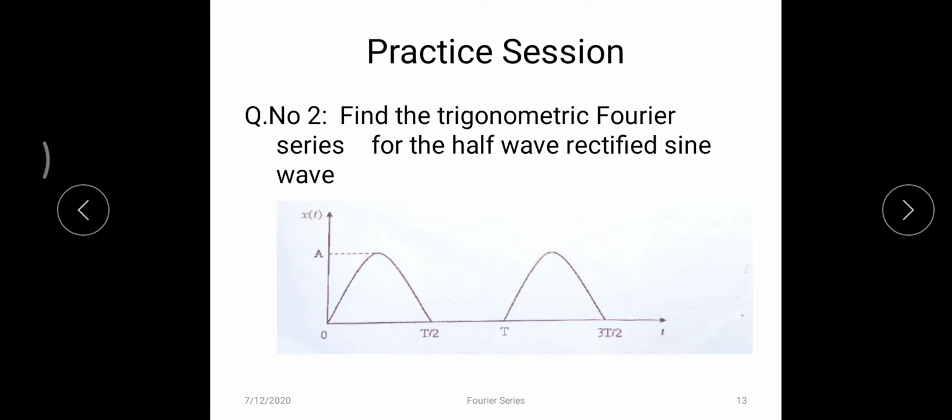And next, second question: find the trigonometric Fourier series for the half wave rectified sine waveform. So this is the half wave rectified output. The time period is T, but the signal exists only from 0 to T by 2. So the function is a sine function, so you can use that. So I hope you don't have any issues. You can solve these two problems.